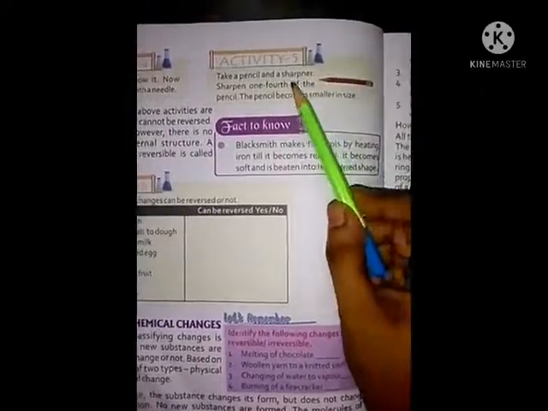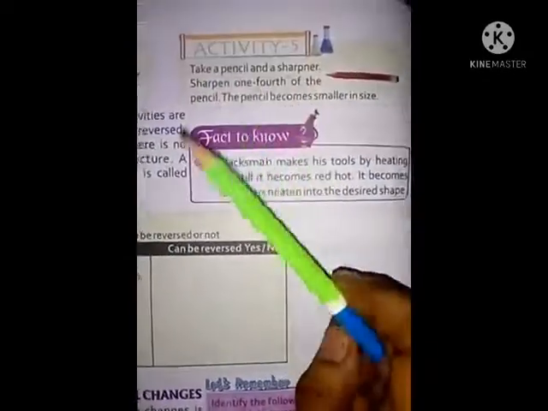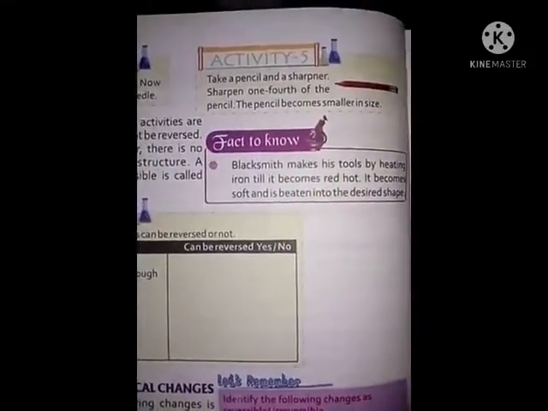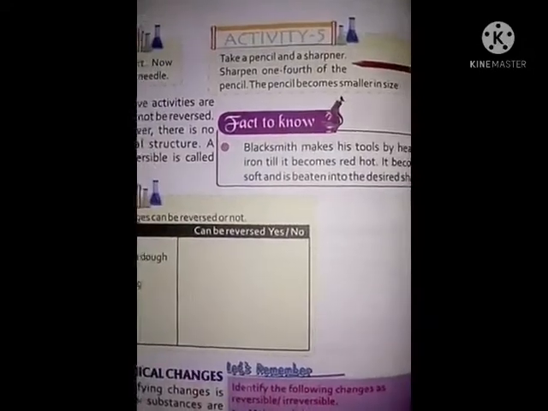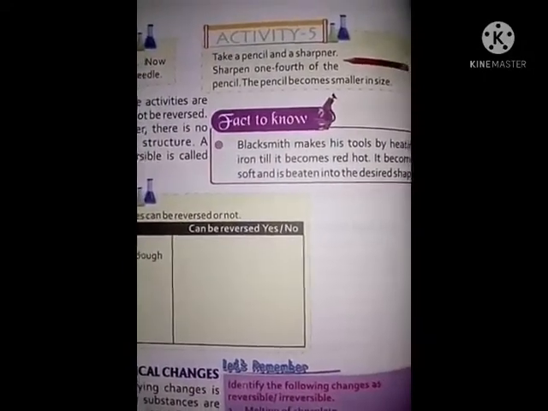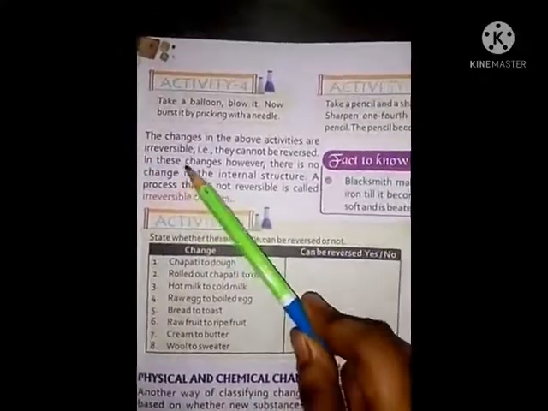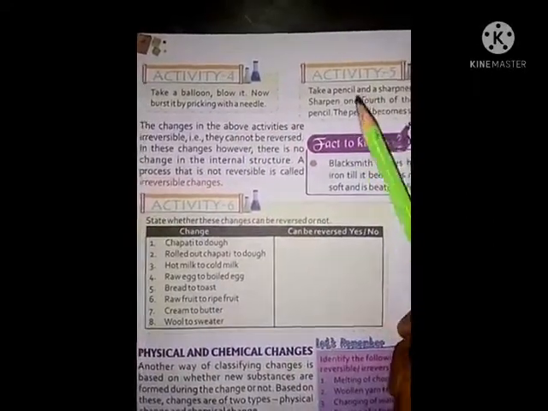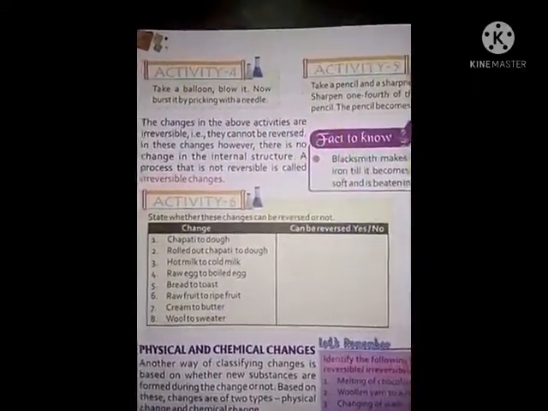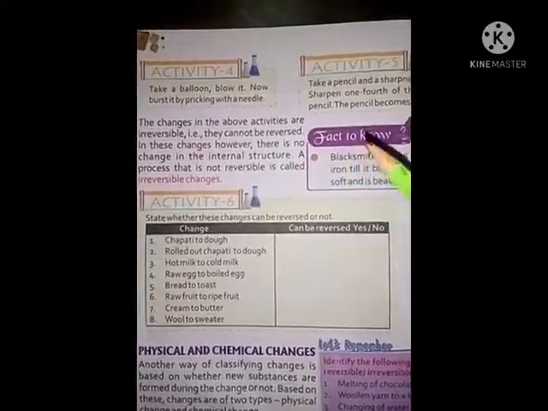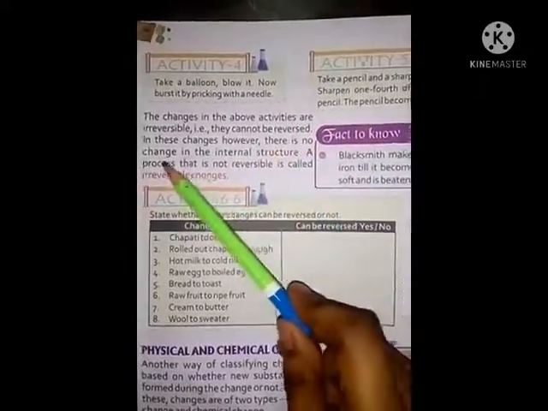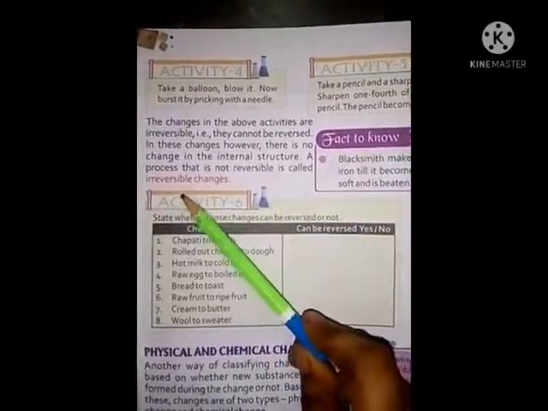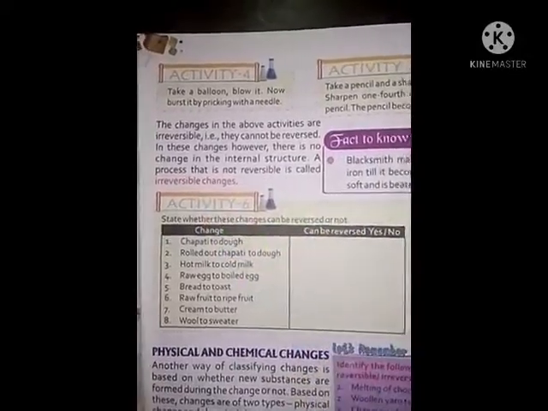Activity 5. Take a pencil and a sharpener. Sharpen a quarter of the pencil. The pencil becomes smaller in size. If we sharpen a pencil, then it becomes smaller and smaller. The changes in the above activities are irreversible because the material cannot be brought back to its original shape and size. In these changes, however, there is no change in the internal structure. A process that is not reversible is called an irreversible change.